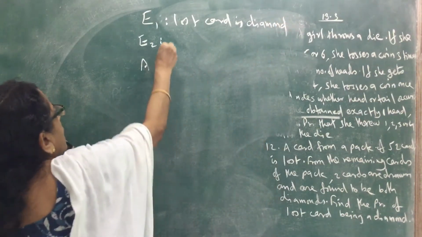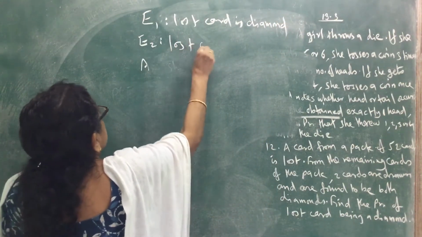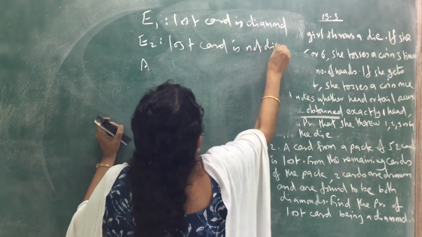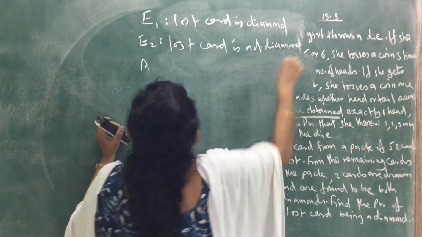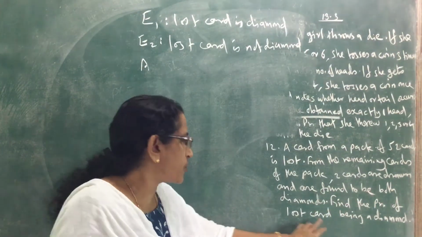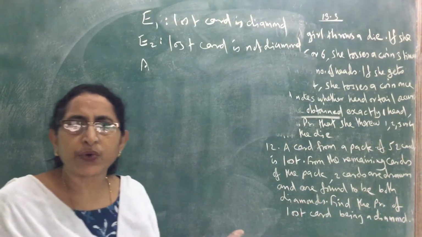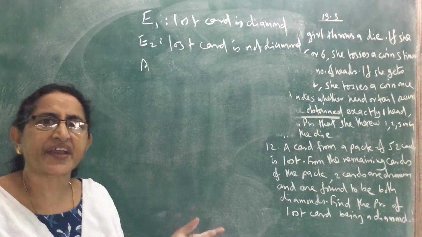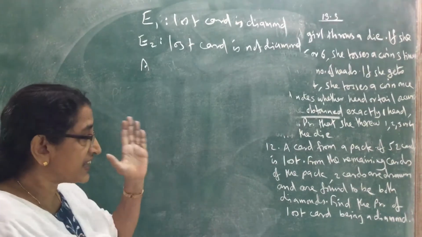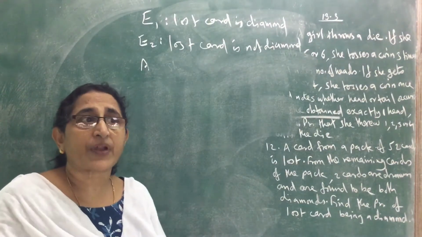And E2: lost card is not diamond. So E1 is the lost card is a diamond, and E2, the complement, is the lost card is not a diamond. So they are a partition.